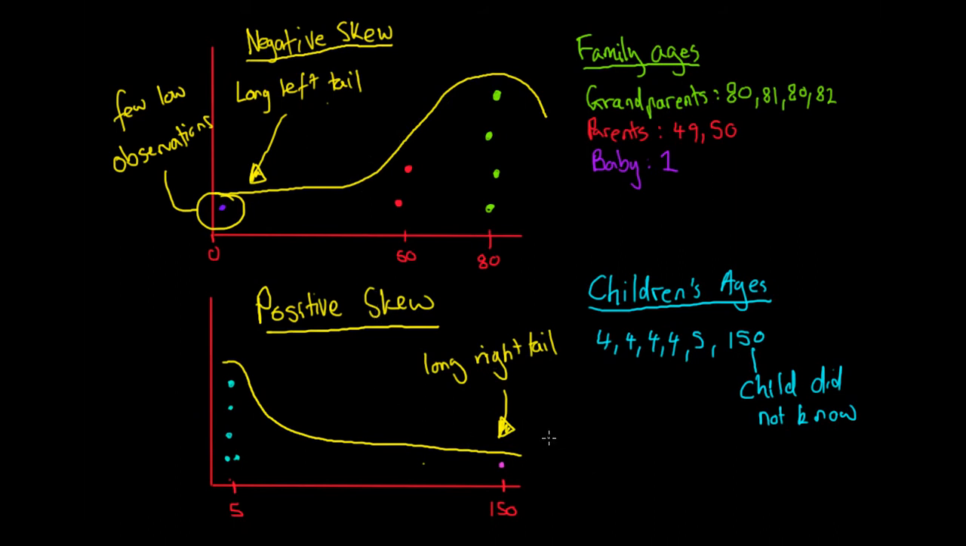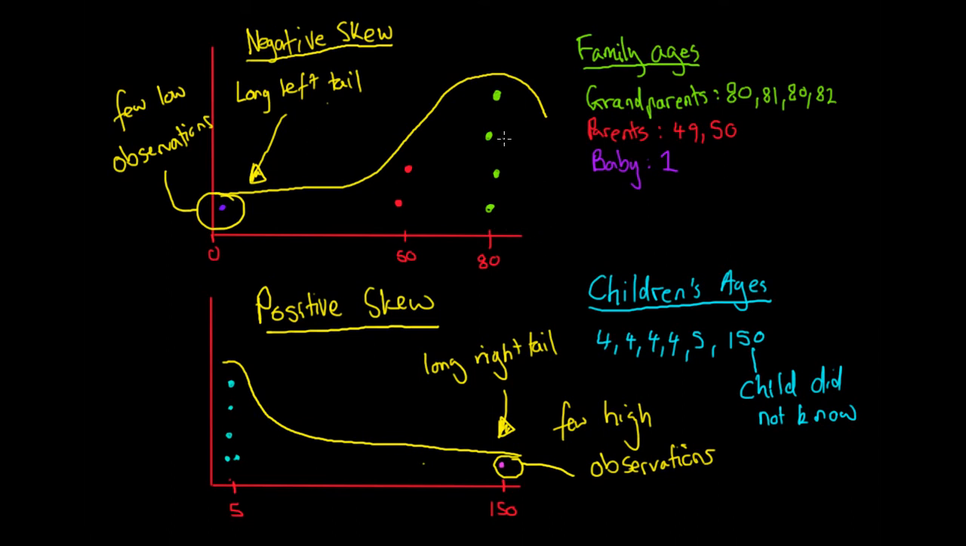And the other property is we see few high observations. In this case we can see most of our observations are low, down here around the 5 years old mark, but some are quite high. We've got one which is quite high and gives us the skewness. So that is skewness in a nutshell.